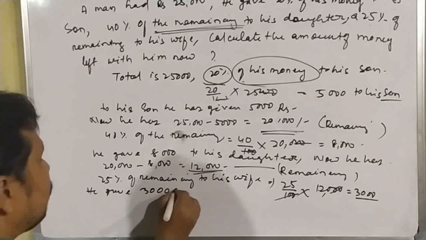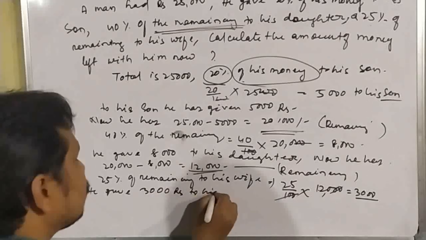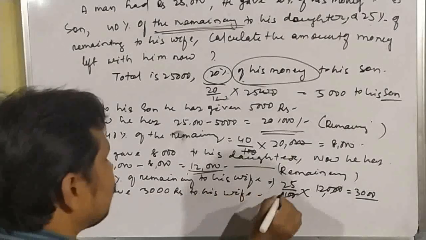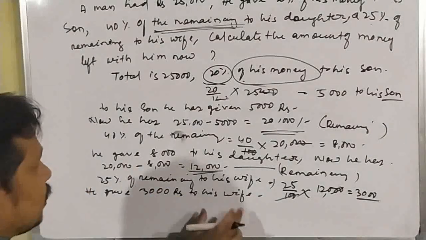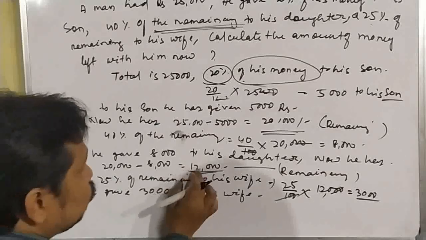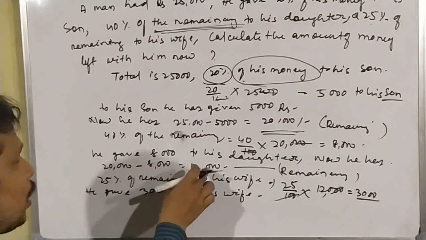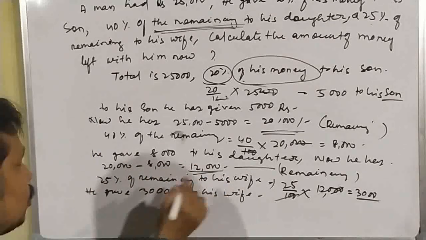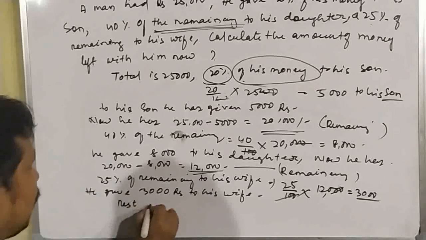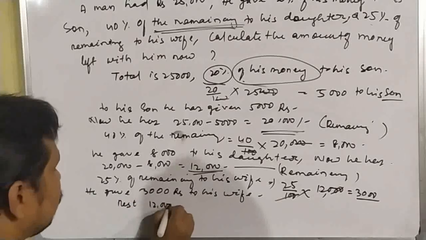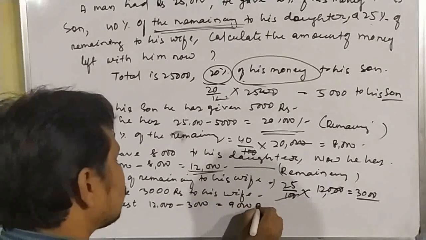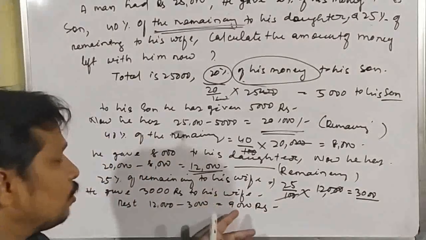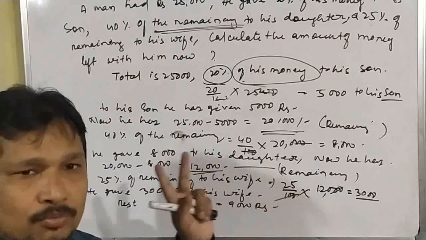Before this transaction he had 12,000, so 12,000 minus 3,000 equals 9,000 rupees. So now he has 9,000 rupees with him.